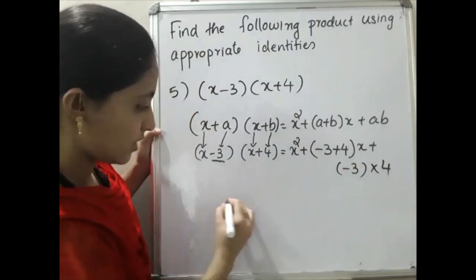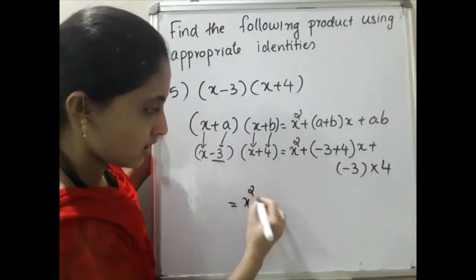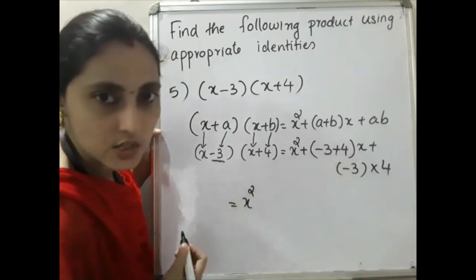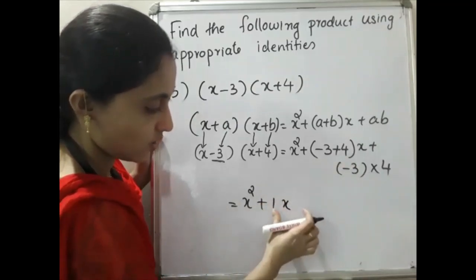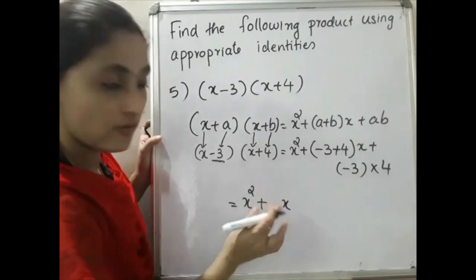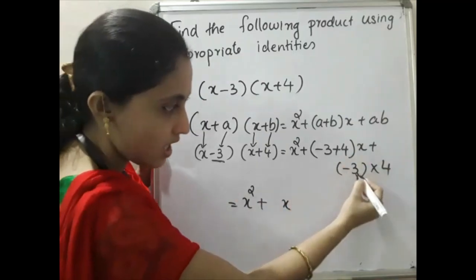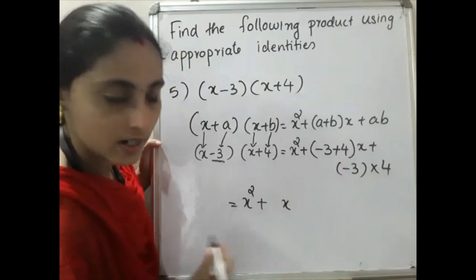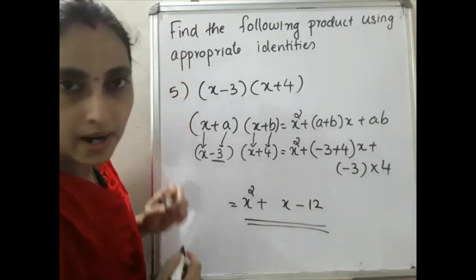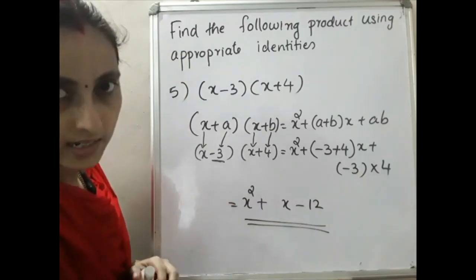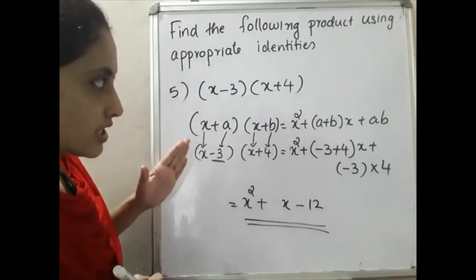So that is equal to x square, here what is minus 3 plus 4? That is 1x, or you can write x itself. If you have doubt, you can write 1x, no problem. Then minus 3 into 4 is minus 12. This is our answer. Hope you clear this question.